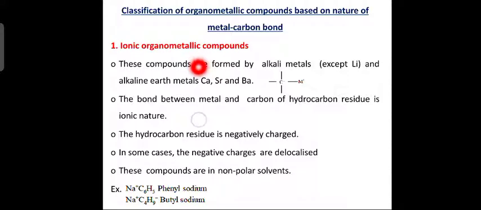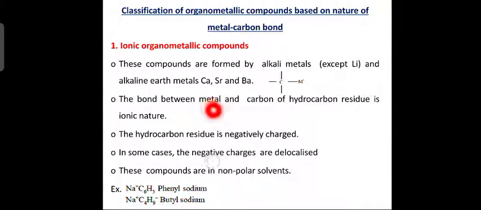Now, which are the three types? Ionic organometallic compounds, covalent that is sigma bonded, and the other one is pi bonded. So, there are three types. Now, first let us see ionic organometallic compounds. These compounds are formed by the alkali metals except lithium, and alkaline earth metals like calcium, strontium and barium. General representation is like this: carbon linked to metal, and which are the metals? Alkali metals except lithium, and alkaline earth metals like calcium, strontium and barium.